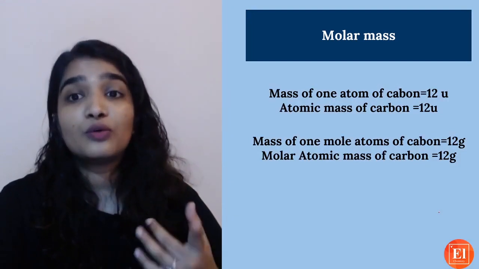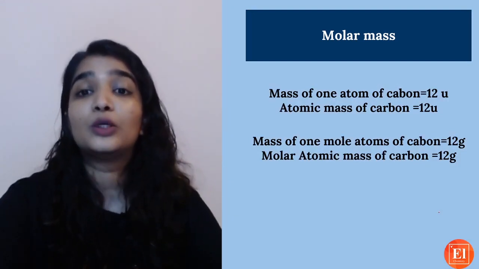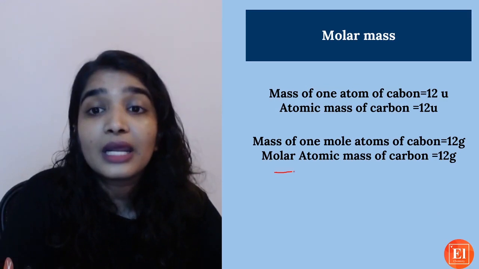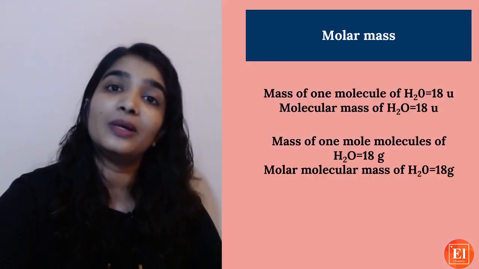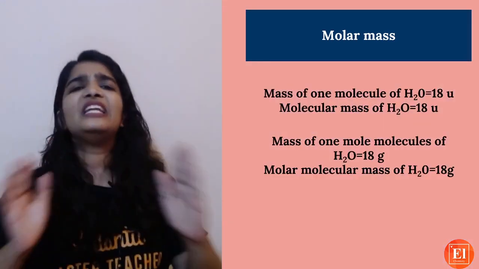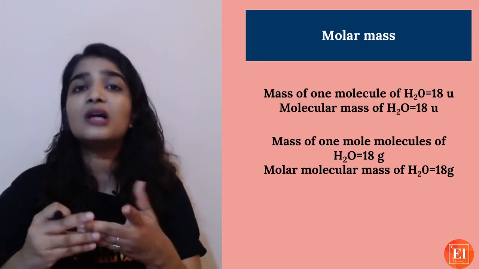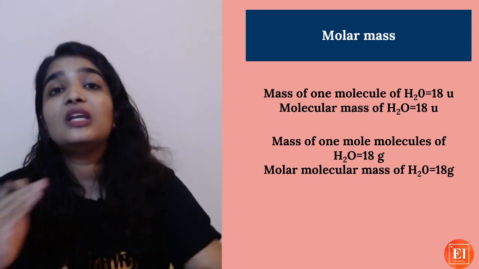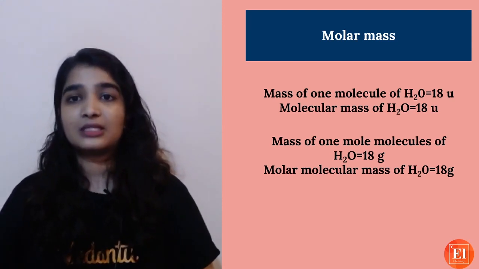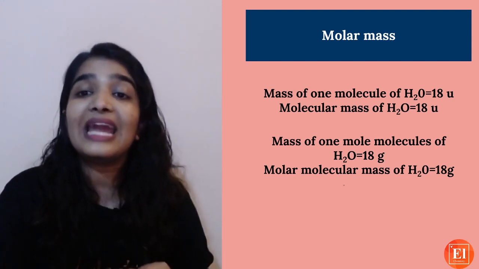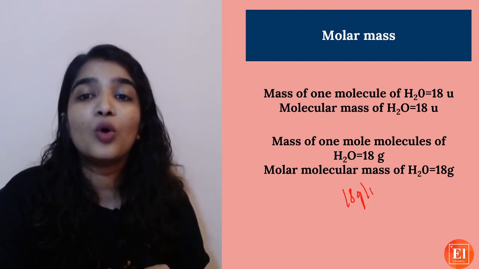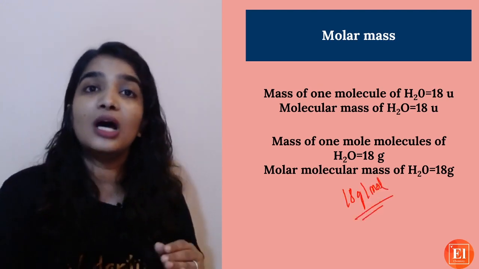The mass of 1 mole of atoms of carbon is equal to 12. See, the molar atomic mass of carbon is equal to 12 grams. Numerically there won't be any changes. Whether you know the atomic mass, molecular mass or formula unit mass, there is only a change in the unit. See, the molar mass of water is 18 gram per mole. This will be the molar mass.